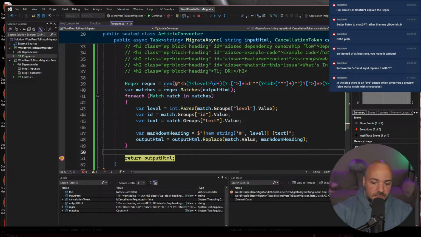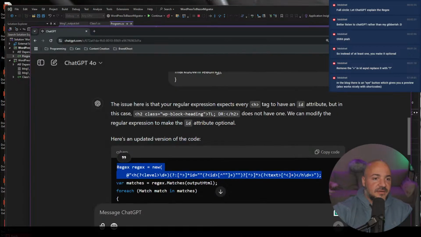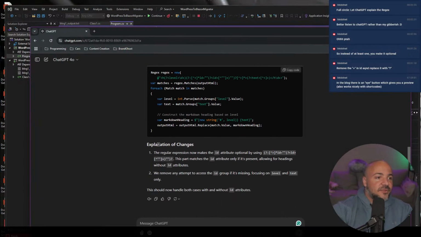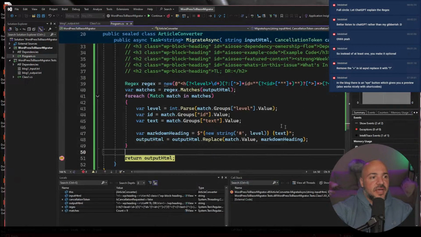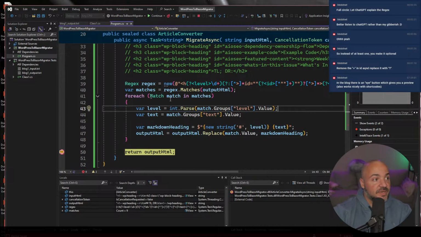Yeah, so let me pull this back up because I didn't actually scroll through it all, but look, explanation of changes. The regular expression now makes the ID attribute optional. And it's funny, I zoomed in to go do it manually, but it literally tells you this is the part. So I wasn't making stuff up. This part matches the ID attribute only if it's present, allowing for headings without that. And then it says they actually changed the code within to not access it. Like, this doesn't throw an exception, but we don't use this at all. So just get rid of it.